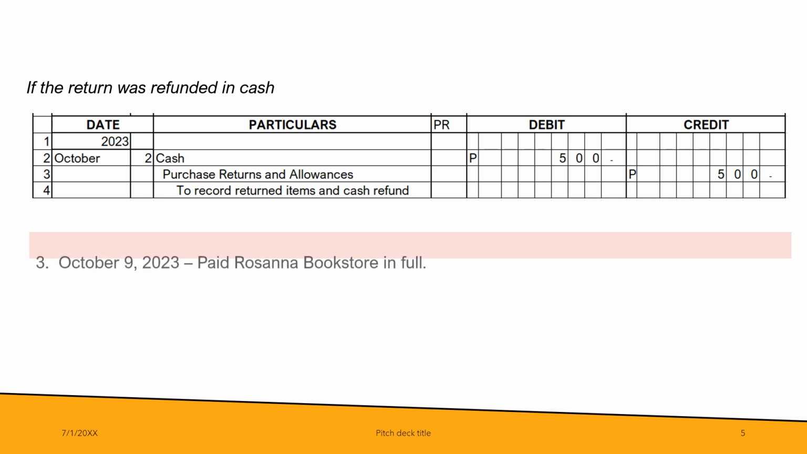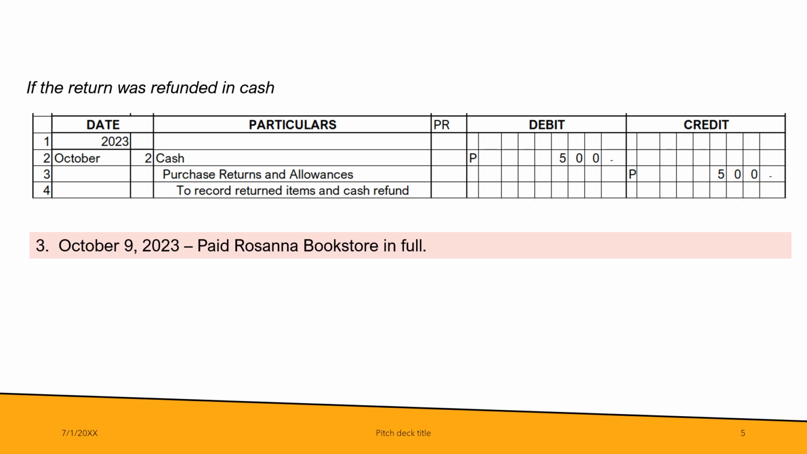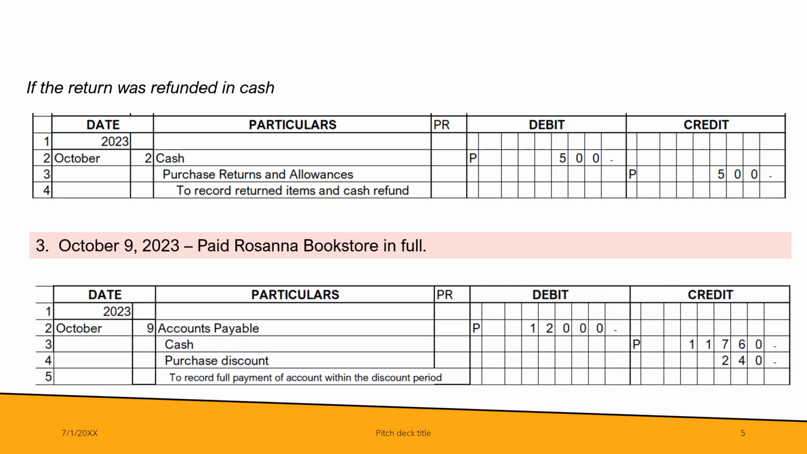And then next is October 9, 2023. CDL paid Rosana Bookstore in full. What will be the account title? We have to zero out the accounts payable to Rosana, and that's 12,000, because initially we credited 12,500 minus 500 returns, so that will give us 12,000. So that will be the amount that will be paid by CDL.